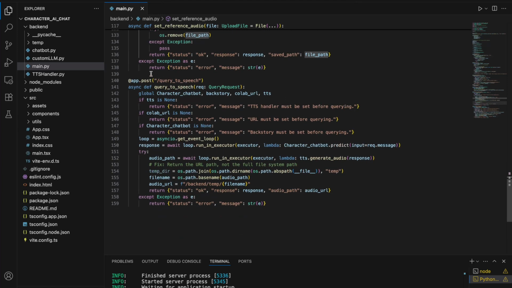Okay, and for the last API, query to speech, we provide the query in textual format, and we run this character chatbot.predict function, and we get the response of the chatbot or the LLM, you can say. And after we got the response, we pass the response to tts.generateAudio, which gives us an audio file of the response, which we return to the front end.